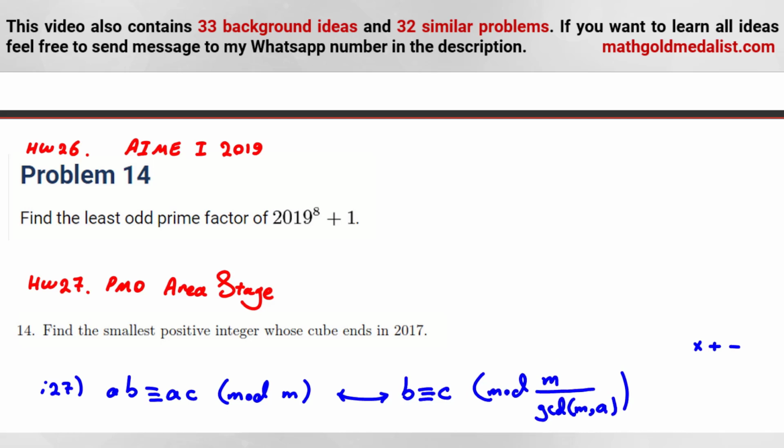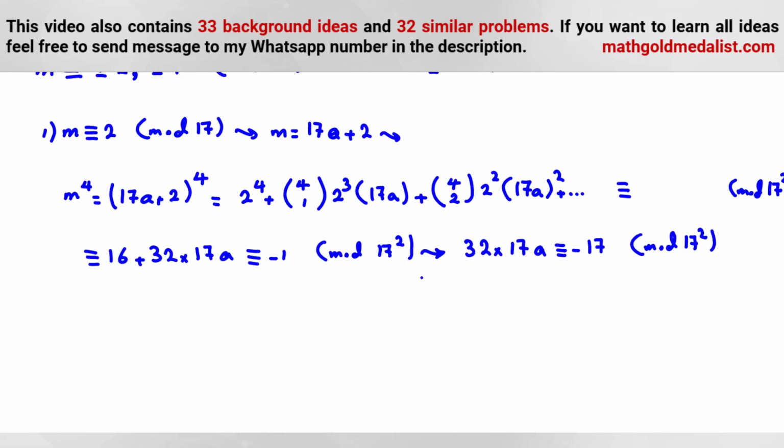Now, we want to use this one. Here I want to divide by 17, so it will be 32a is congruent to negative 1 mod 17 squared over the GCD of 17 squared and 17, which is 17, so 17 squared over 17, mod 17. Now, 32 is what? It is negative 2. Negative 2a is congruent to negative 1.